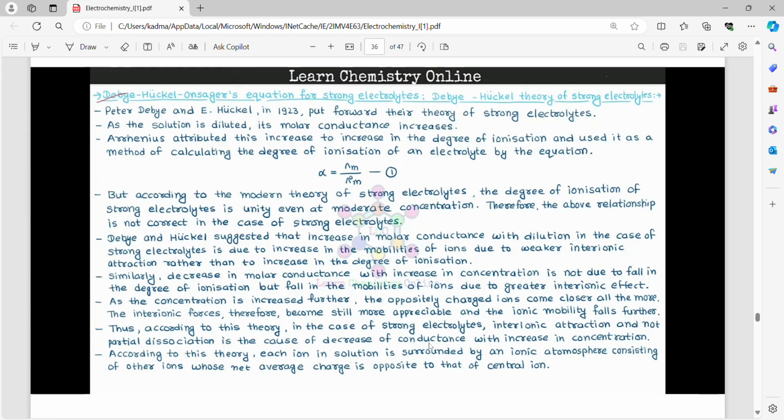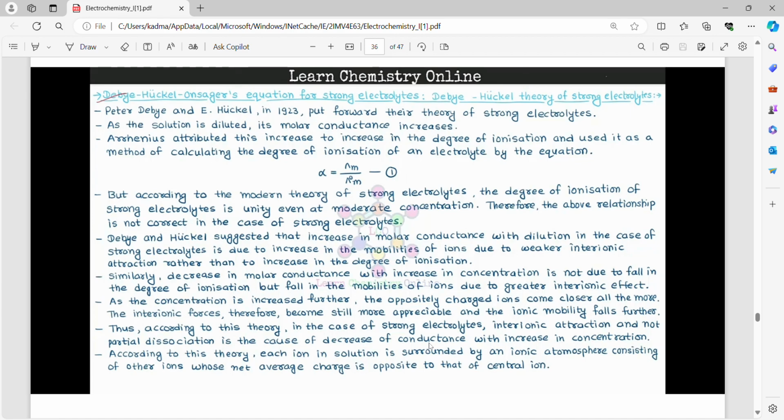But according to the modern theory of strong electrolytes, the degree of ionization of strong electrolytes is unity even at moderate concentration. Therefore, the above relationship is not correct in the case of strong electrolytes. Debye and Huckel suggested that increase in molar conductance with dilution in the case of strong electrolytes is due to increase in the mobilities of ions due to weaker interionic attraction rather than to increase in degree of ionization. Similarly, decrease in molar conductance with increase in concentration is not due to fall in the degree of ionization but fall in the mobilities of ions due to greater interionic effect.